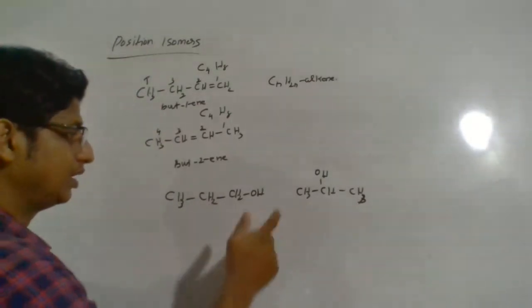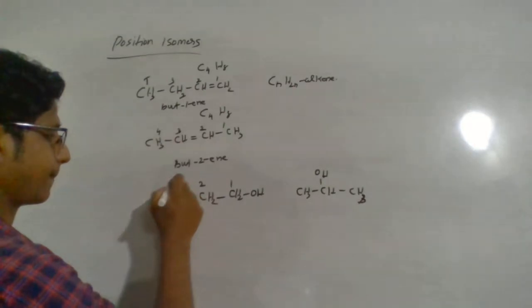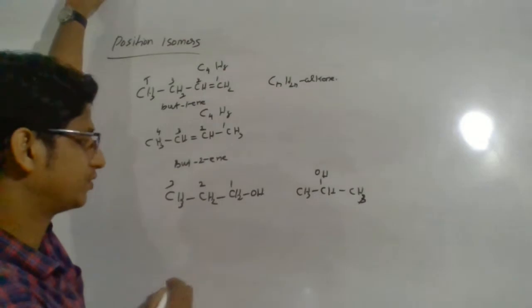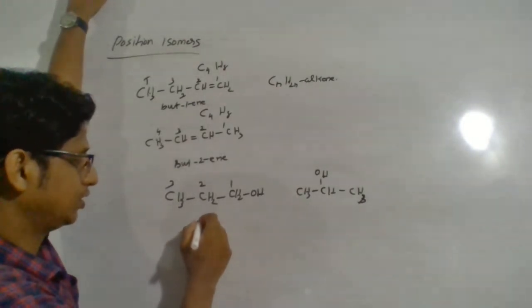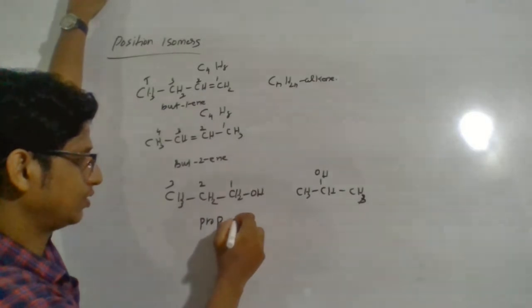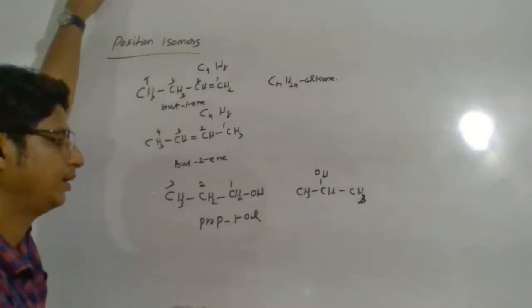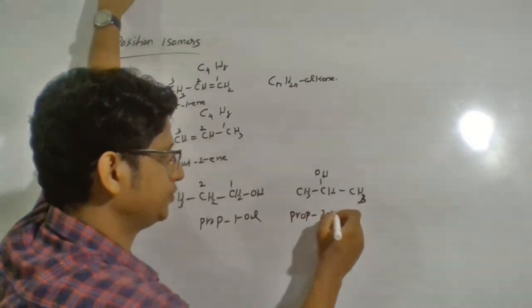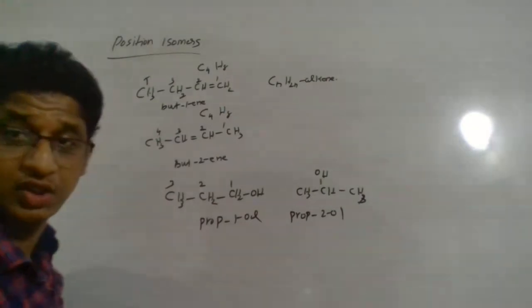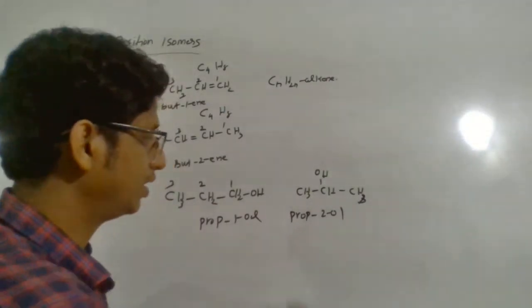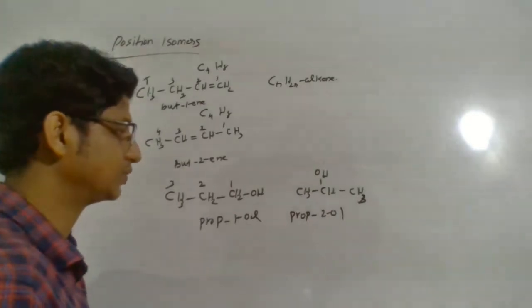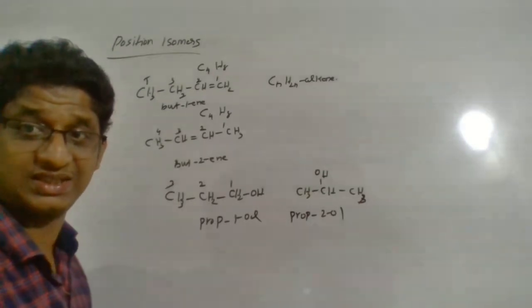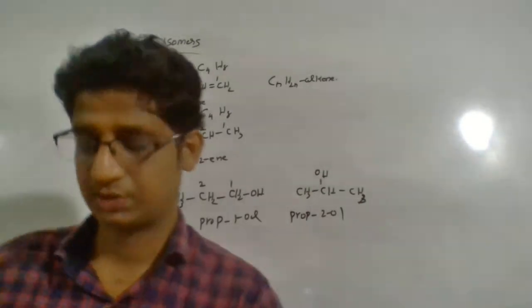What's the difference? Let us check. Here the first carbon atom has an OH functional group. Here the second carbon atom has an OH functional group. So can you name? This is now prop-1-ol. Here prop-2-ol, because the second carbon atom has OH. Ol stands for alcohol. Everything is ane, so everything is singly bonded. So there is prop-1-ol and prop-2-ol. They are examples of position isomers.